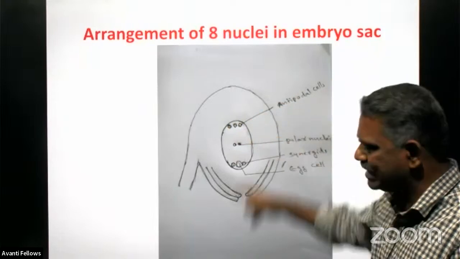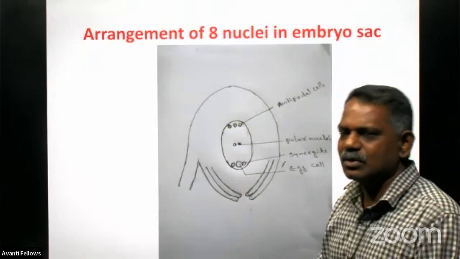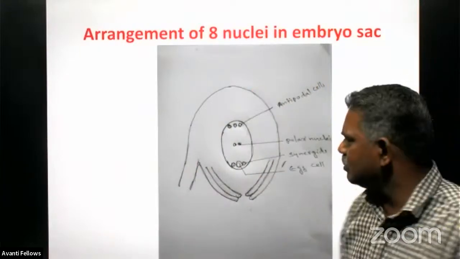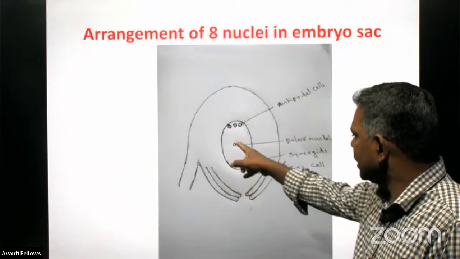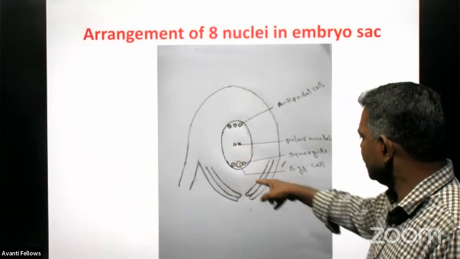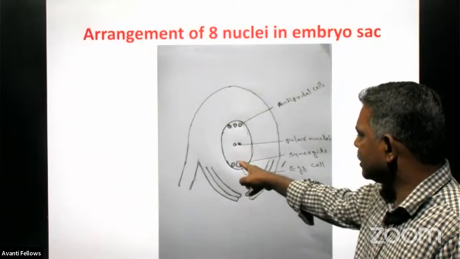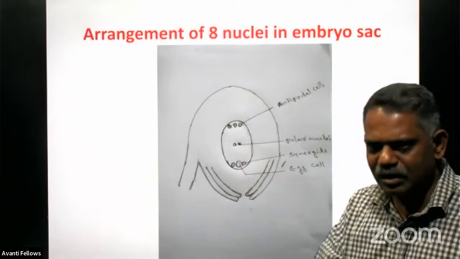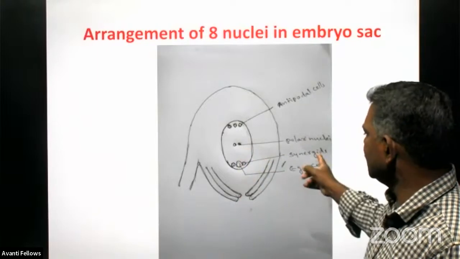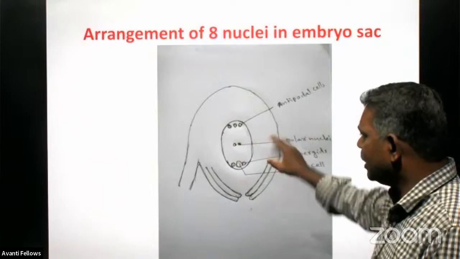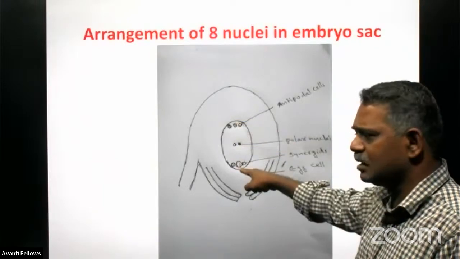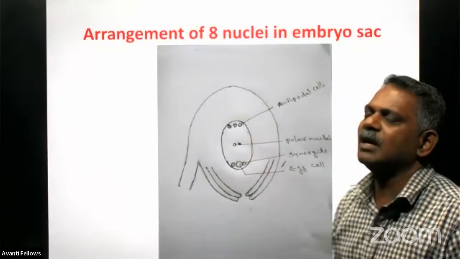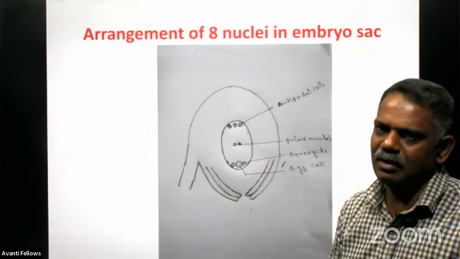The antipodal cells only. Later they get a cellular structure, and these cells have a haploid number of chromosomes only, and the remaining 3 are placed in the micropylar end, and the central one is larger, called what? The egg cell, and on either side we can find 2 more haploid cells, we call them what? The synergids. And total 8: 3 are in the chalazal end, 3 are in the micropylar end, and the remaining 2 are placed at the center, and we call them what? The polar nuclei only, right?